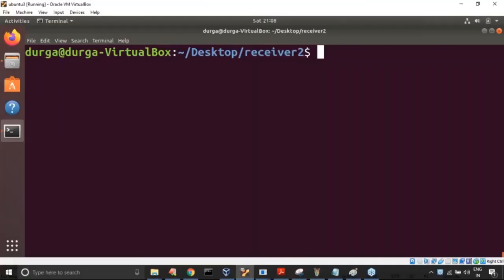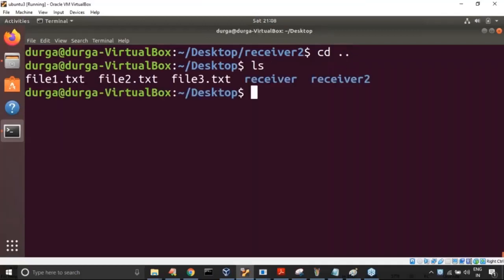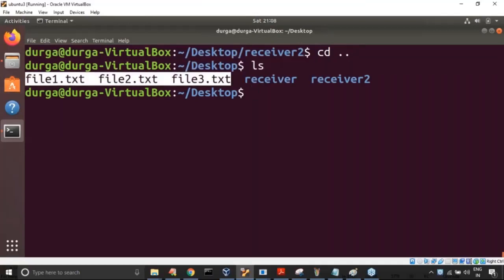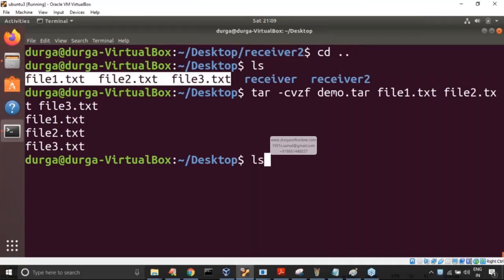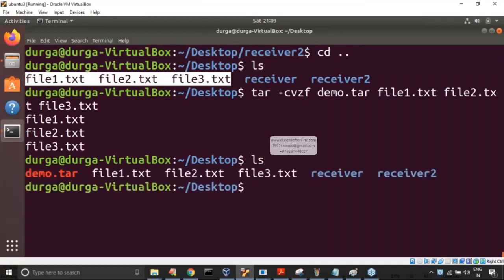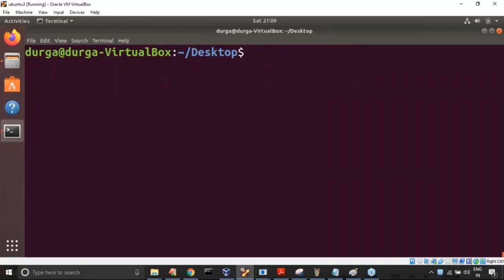Now have a look once. Okay, go back. I'm on the desktop. file1, file2, file3, no tar file, sir, no tar file. Now let me use this command: tar -cvzf demo.tar file1.txt file2.txt file3.txt. Observe, yes, demo.tar is created, but internally compression has also happened.